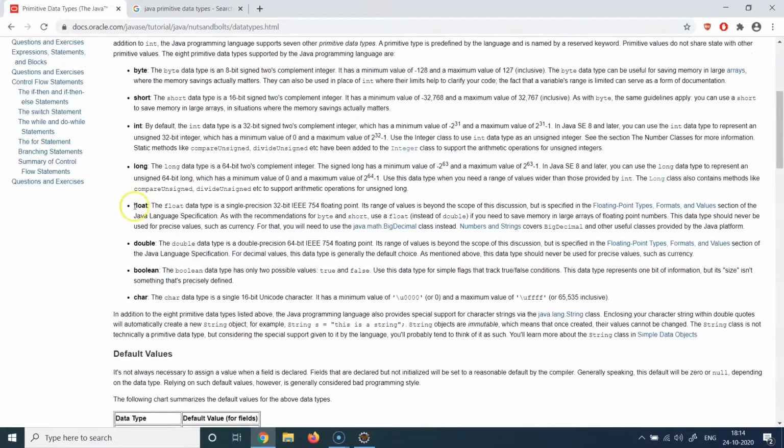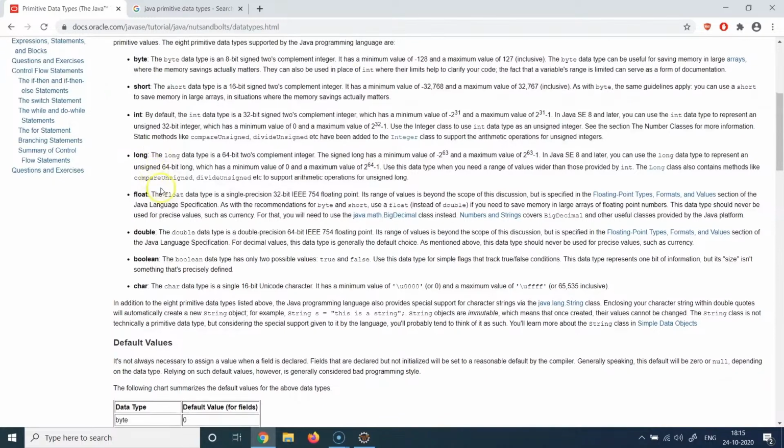Then the next ones are float and double. These two have been created for the use cases where you want to store numeric values which have decimals, which are precision values. I should also mention that byte, short, int, and long are only used for storing absolute numbers which do not have any decimal representation. Even if you try to store a decimal value in these variables, it will automatically be trimmed. The decimal values will be removed, and you will only be shown the absolute values.